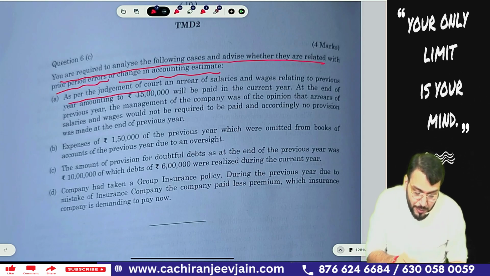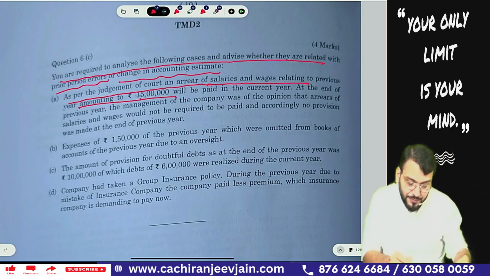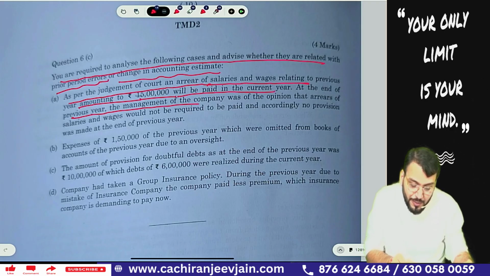As per the judgment of the court, an arrear of salaries and wages relating to the previous year amounting to rupees 15 lakh will be paid in the current year. At the end of previous year, the management of the company was of the opinion that arrear of salaries and wages would not be required to be paid, and accordingly no provision was made at the end of the year.